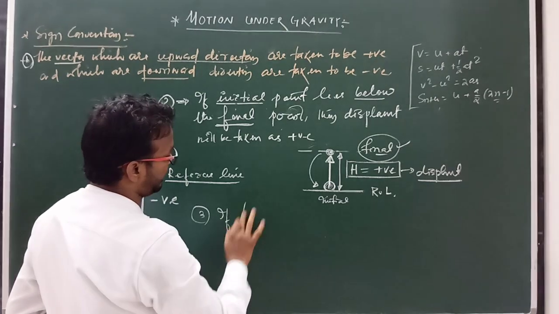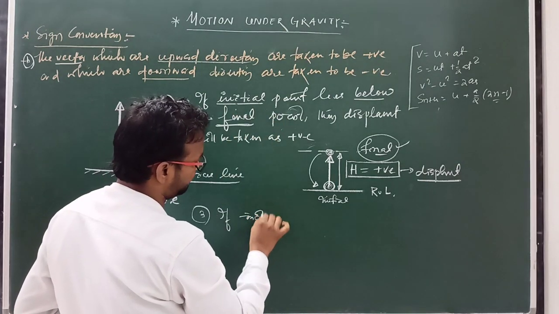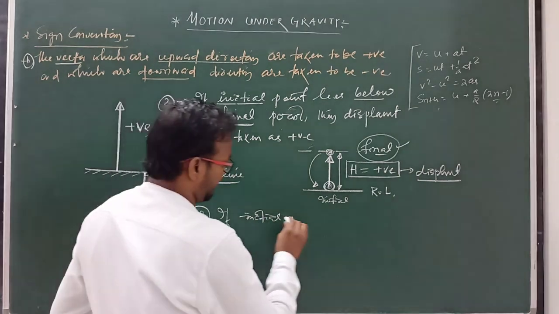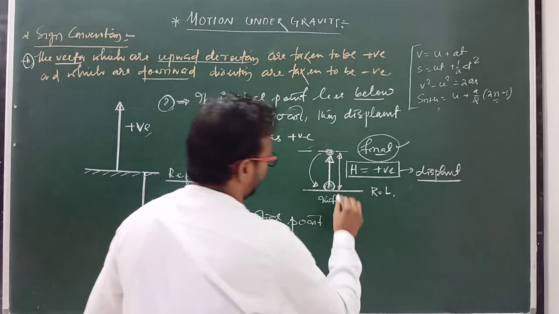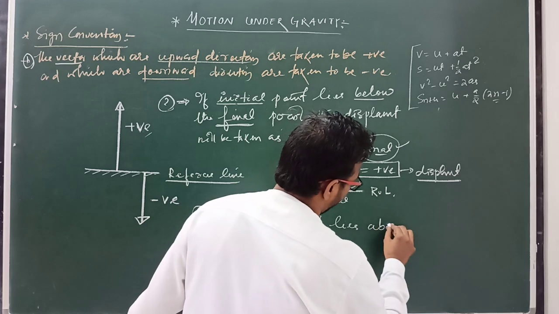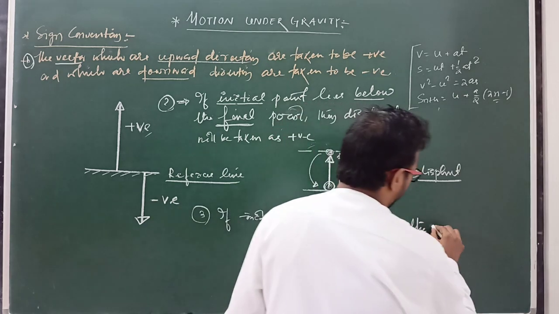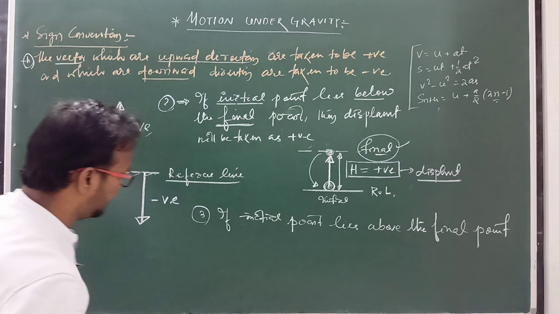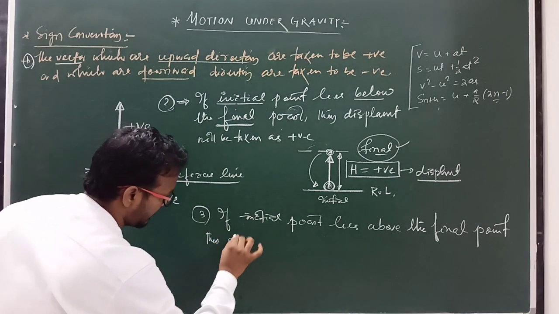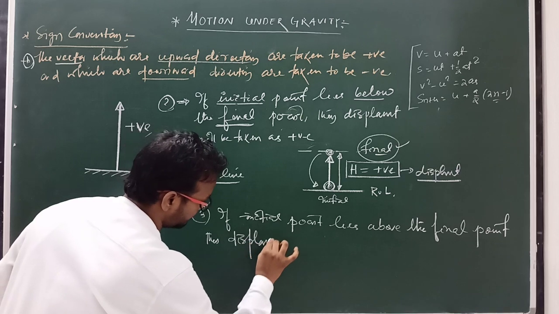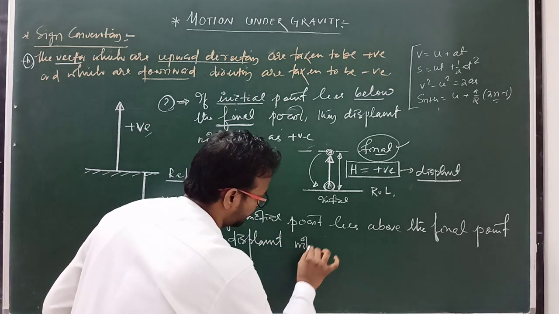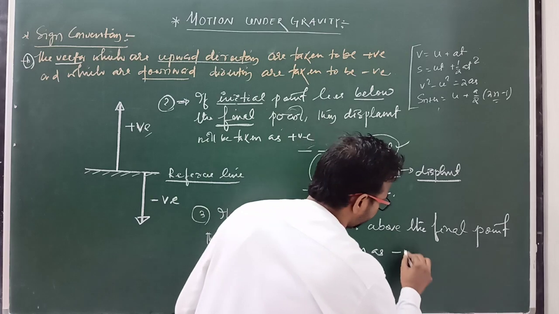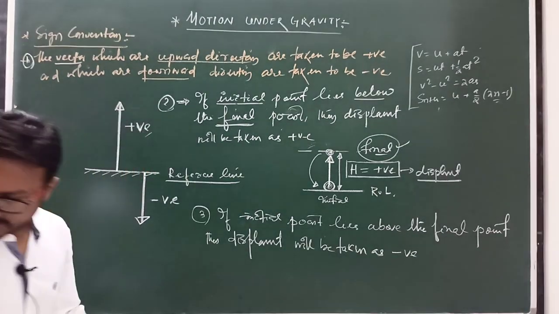If the initial point lies above the final point, then displacement will be taken as negative.